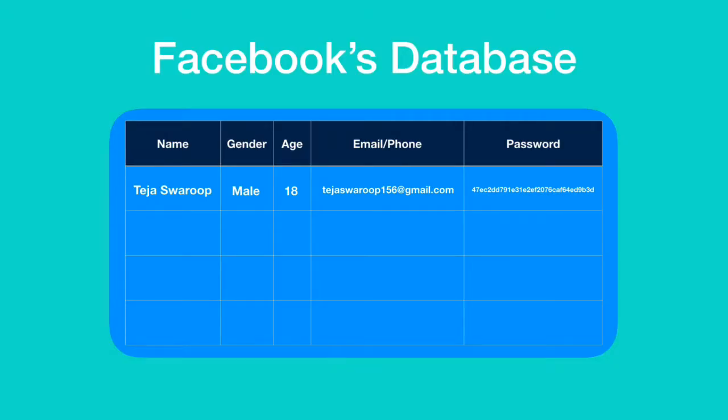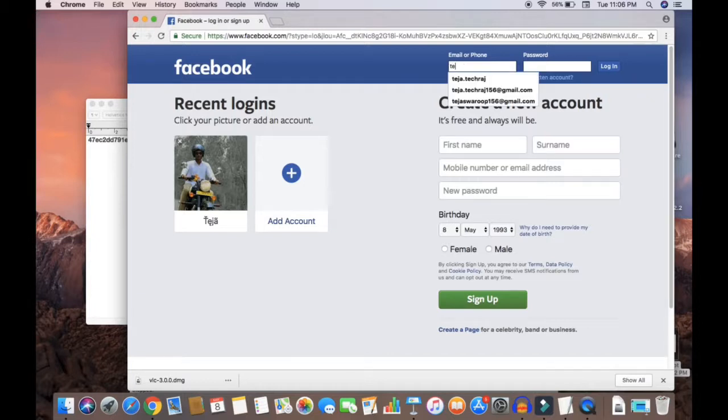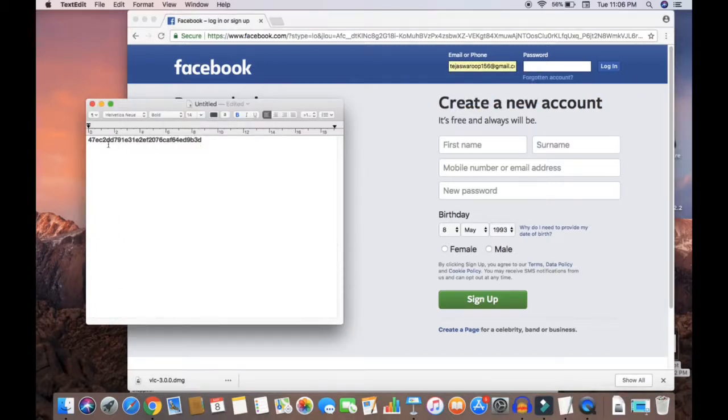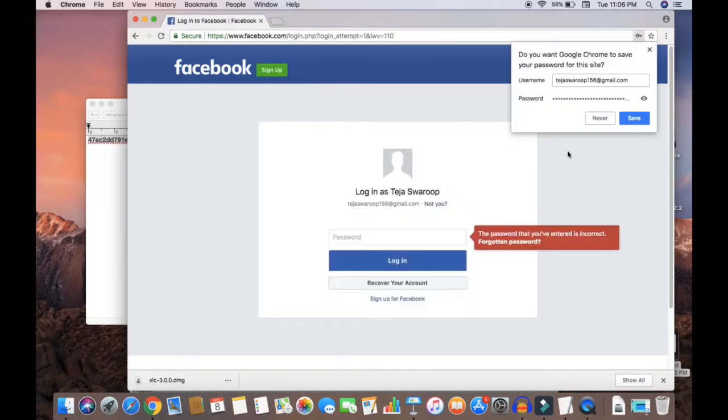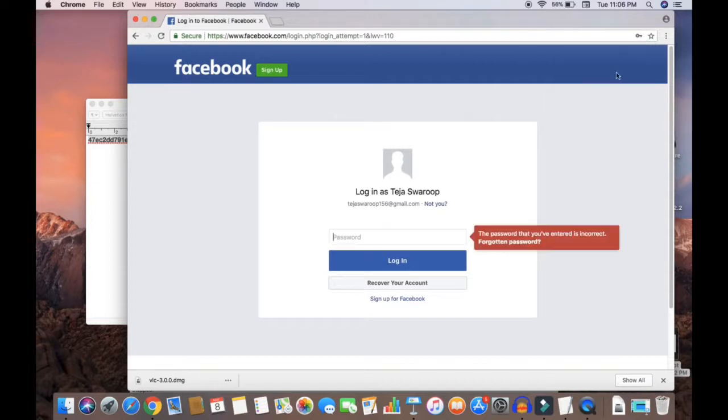Now suppose Facebook had a data breach and hackers managed to gain access to Facebook's user info, which included their name, age, gender, email and password. Though hackers have this information, they will not be able to log into any specific user account because the password is encrypted. If the hacker tries to log into any specific user account with the hashed password, he will not be provided access. He only needs to enter the password, which is in the plain text form.